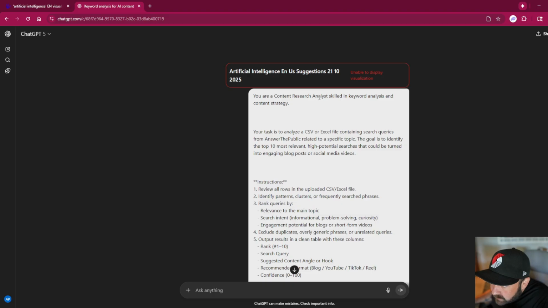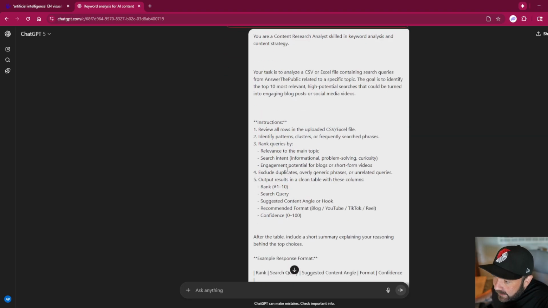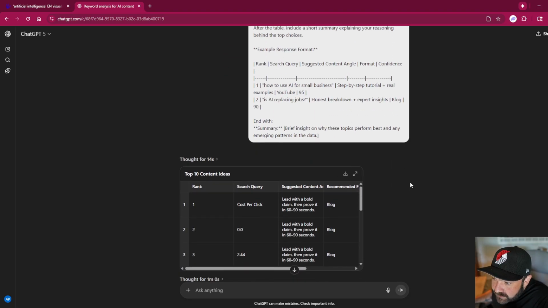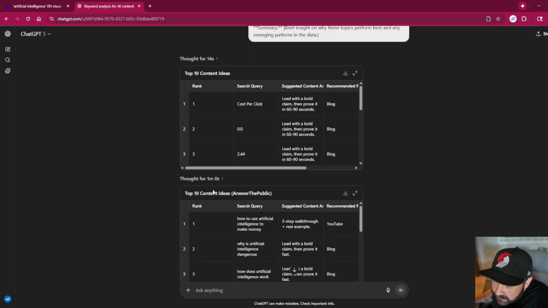But you are a content research analyst skilled in keyword analysis and content strategy. Your task is to analyze a CSV, which I downloaded from Answer the Public. That's the one I have. I uploaded it. That's this one right here. And I have instructions and everything I want it to do. So it's working. It's going through all the stuff.